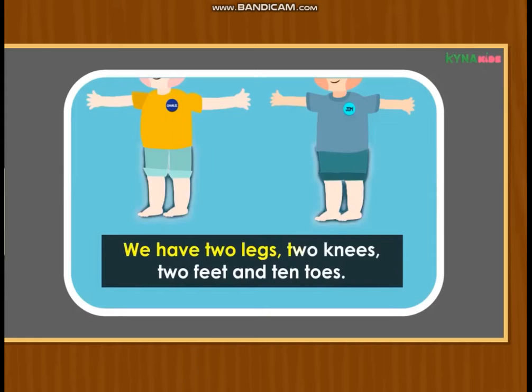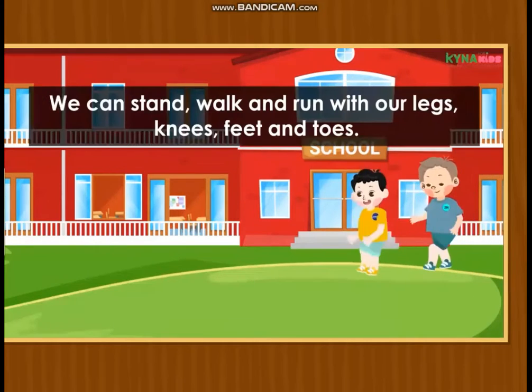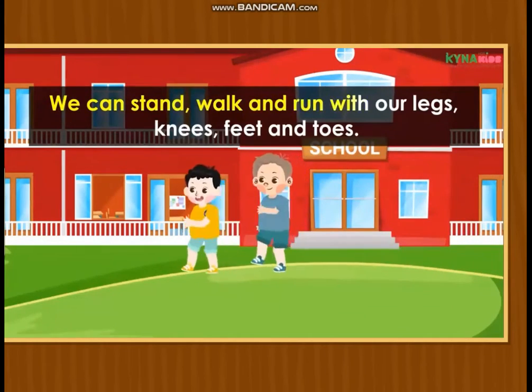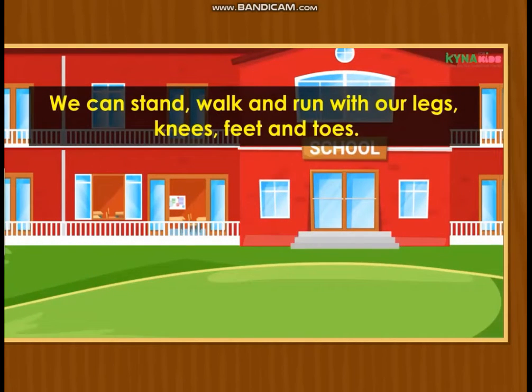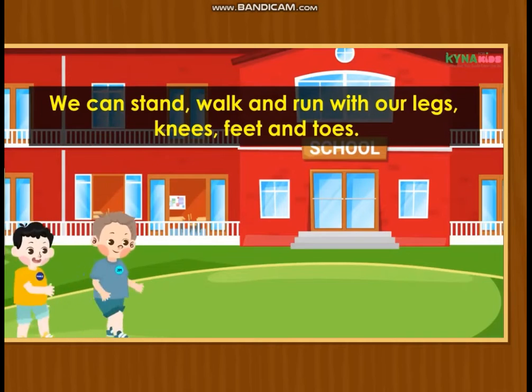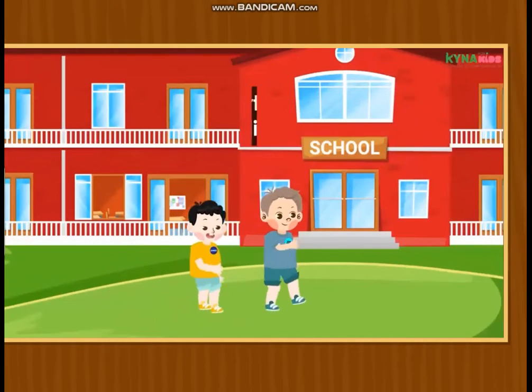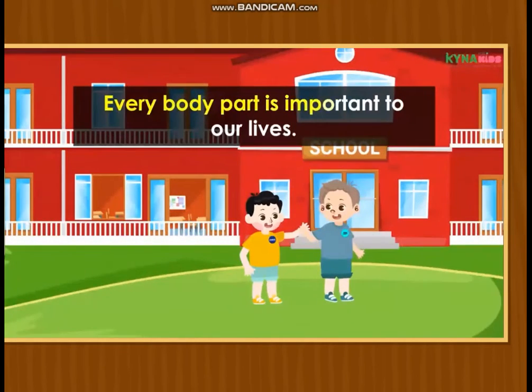We have 2 legs, 2 knees, 2 feet, and 10 toes. We can stand, walk and run with our legs, knees, feet, and toes. Every body part is important to our lives.